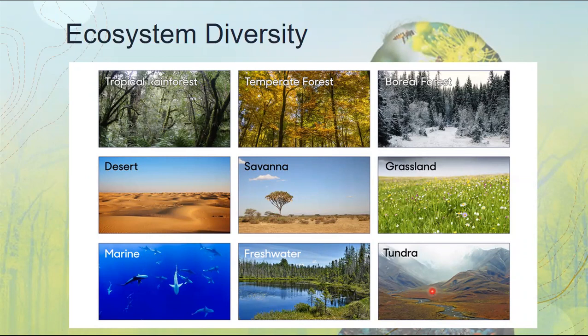With these different biomes, there are specific plants and animals that are well adapted to living in that type of ecosystem. Different ecosystems, different biomes, mean different adaptations for the varied animals and plants.